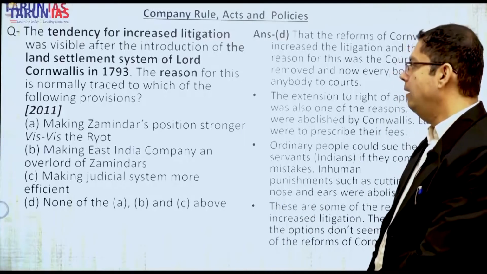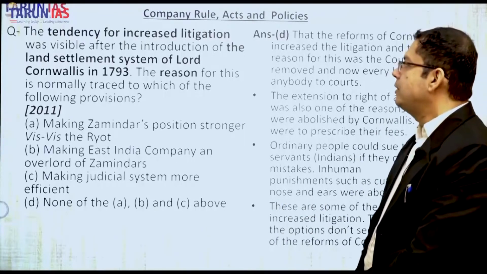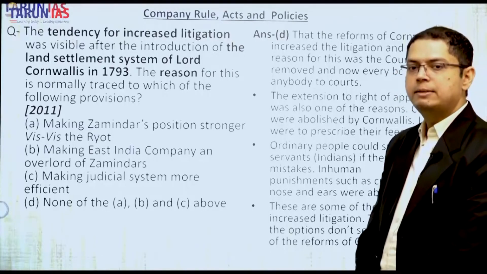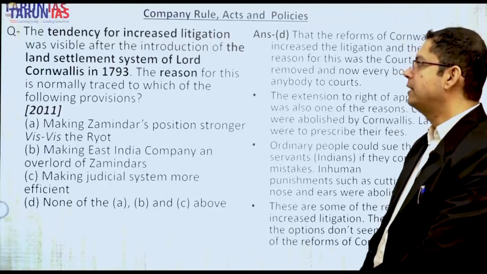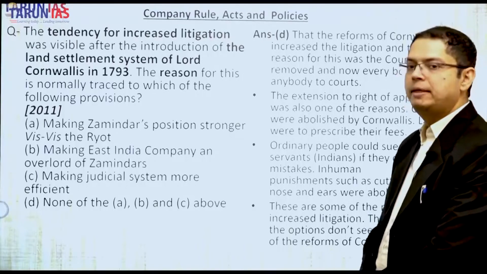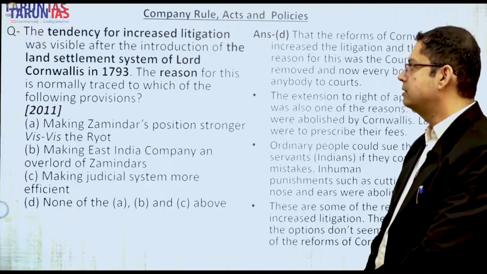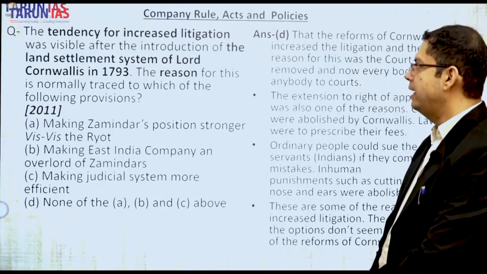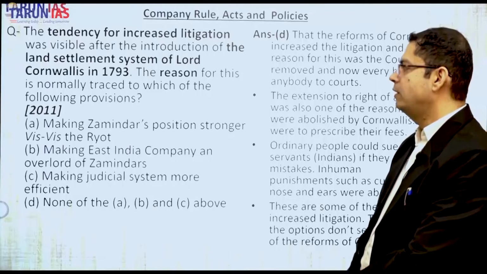So Lord Cornwallis's 1793 land settlement system, the Zamindari system, then the Ryot system and the Mahalwari system were introduced by the Britishers thereafter, after experimenting with a number of other systems. So the reason for the 1793 land settlement system is traced to which of the following provisions?